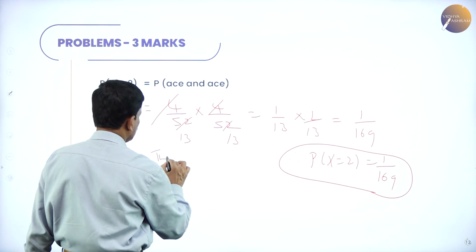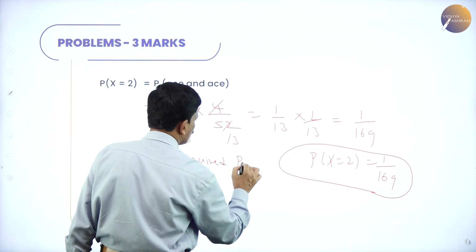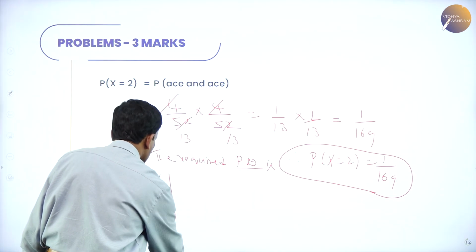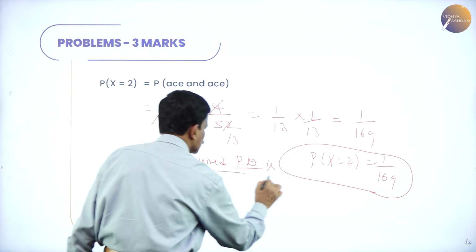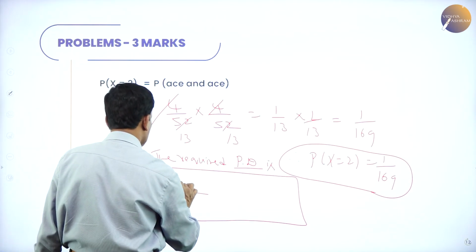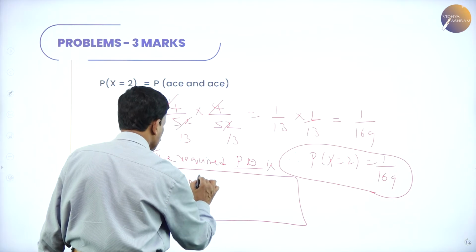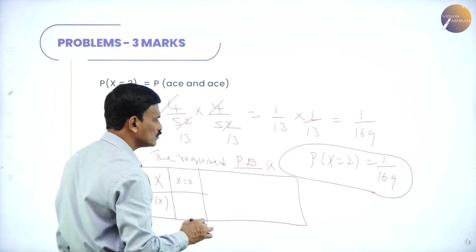Therefore, the required probability distribution is x and p of x. At x equal to 0, we get 144 by 169.